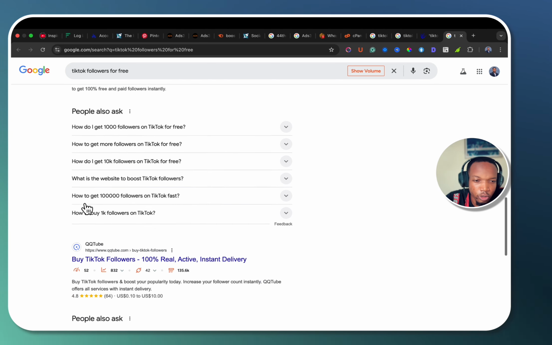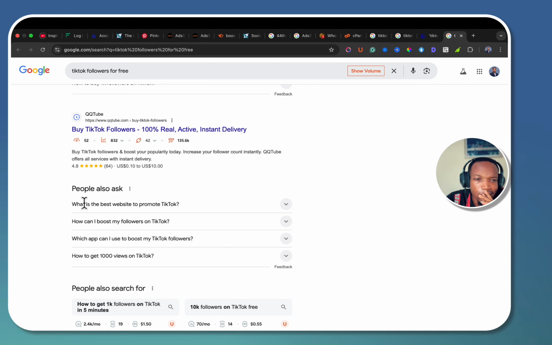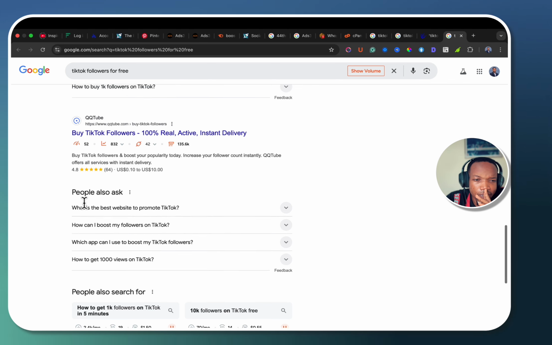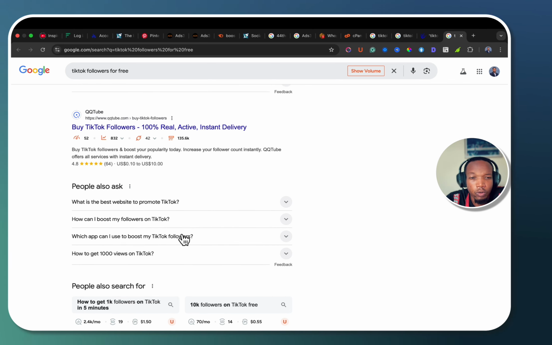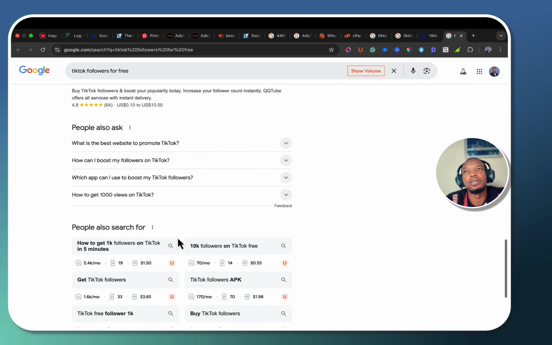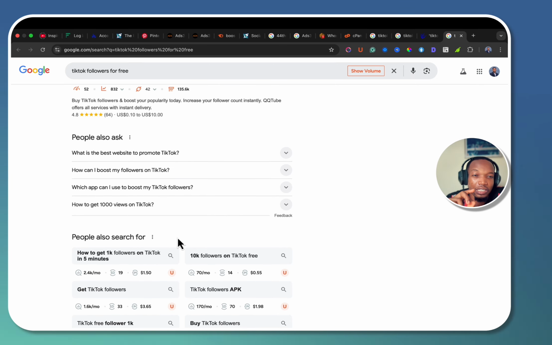See, people are also asking which app can I use to boost my TikTok followers. So basically this is an informational kind of keyword because people are looking for information. People want to know. People are curious. How do I get 1K views on TikTok? So these people are talking about views as well.